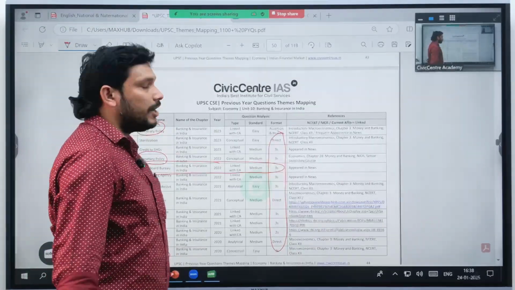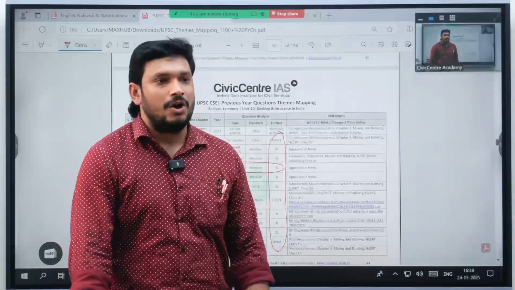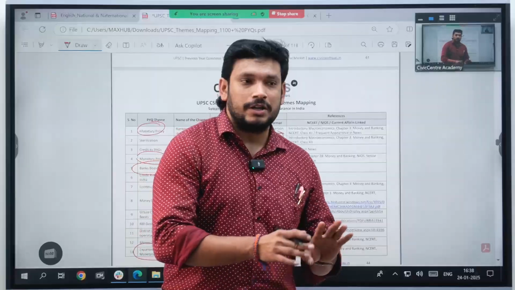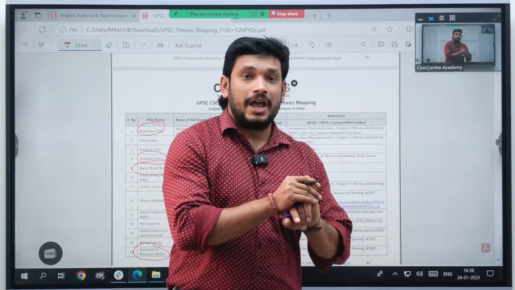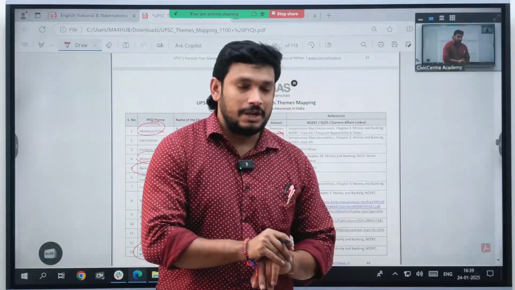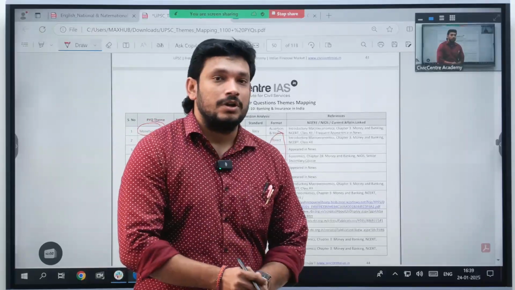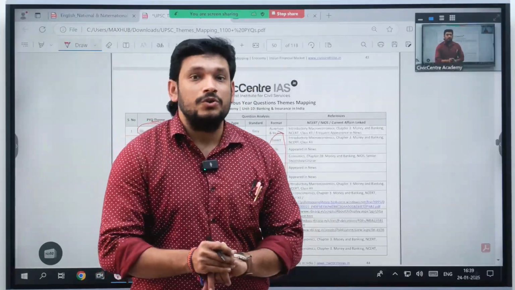More or less, the monetary policy statement is more important to you rather than any other document of RBI. And what are RBI's important documents? First, the monetary policy document is important, and every half year they will be releasing the financial stability report, once in July and once in December. Don't go through July, go through December.